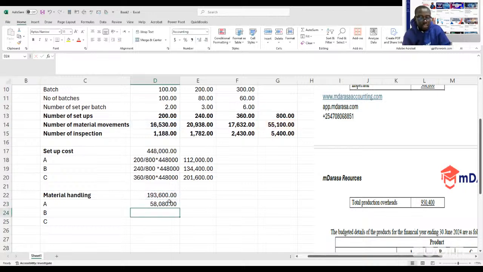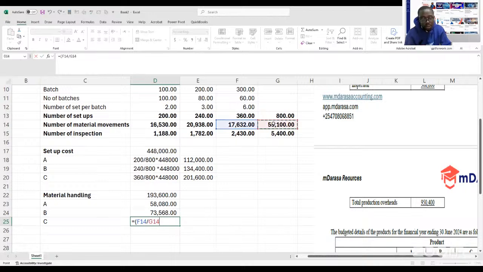So that will give us 58,080. The same case for product B, we take the proportion, which is 20, of the total here. What do you want to allocate? We are allocating it from 193. Similar with product C, I'll take 17 of the total here times our value, which is that.